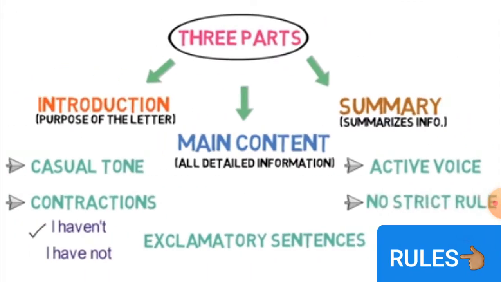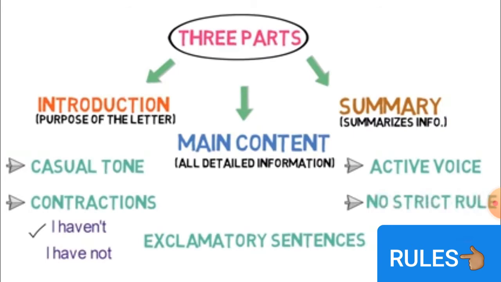Next we come to the same thing, as I told you, that while writing this letter you have to use a very casual tone. You can use contractions like I haven't, isn't. These are allowed in informal, and opposite to this, these are not allowed in the formal letter. You cannot write I haven't, isn't. You have to write down the entire words, I have not, I am not. Exclamatory sentences also can be used.